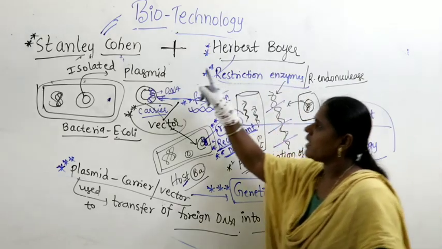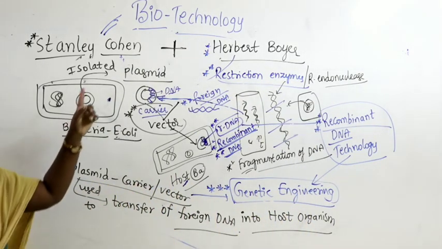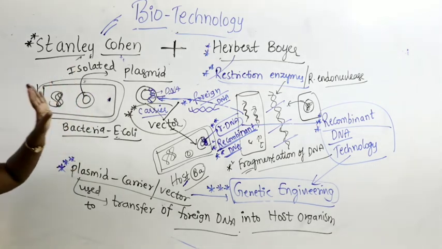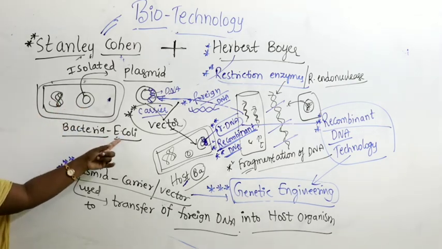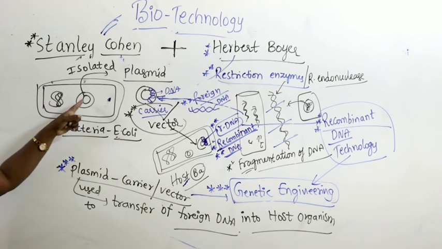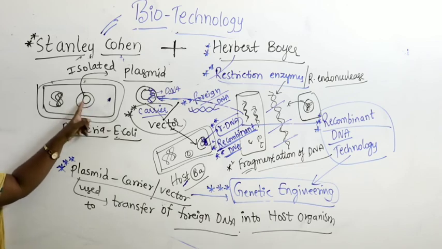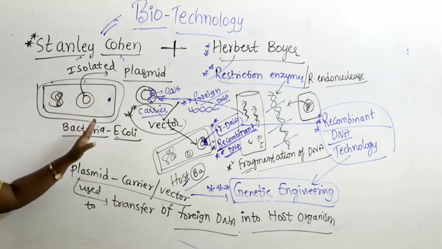Later he met Stanley Cohen and understood the discoveries done by Stanley Cohen, another important great discovery. What Cohen observed is, he took the culture containing E. coli, a prokaryotic bacteria, and he found that plasmids keep moving freely in the cytoplasm. These plasmids are nothing but small circular extrachromosomal DNA, they are ringlets, and Cohen identified they are freely moving here and there in the cytoplasm.